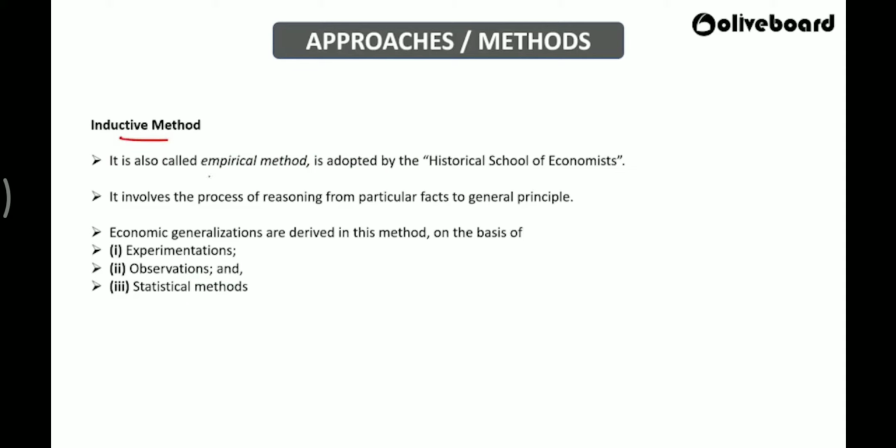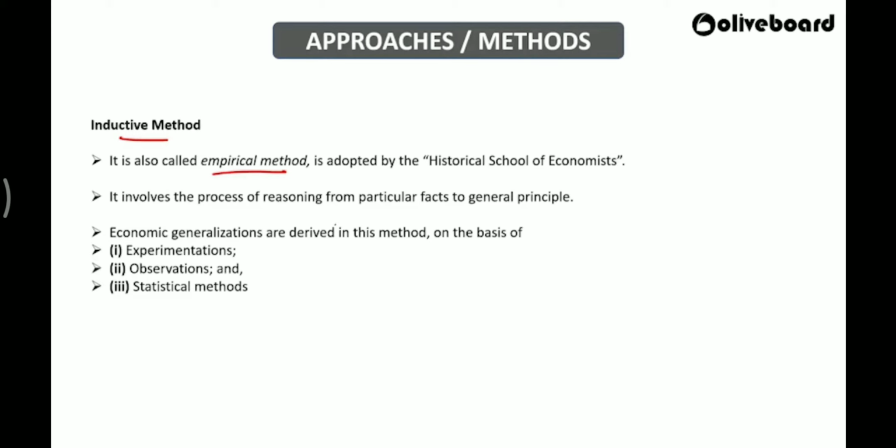It is also called as what? Empirical method. And it is adopted by whom? Historical School of Economics. So now what does it mean here? How has it evolved? It has been reasoning from facts to general principle. You have a scenario, you understood clearly what has happened in that scenario. You will take all the facts, all the data from the event that happened, and then you will formulate a theory, and then you will say, this is what has happened in this case. So if something like this happened, then this would be the outcome. So you are going from particular to generalizing things.